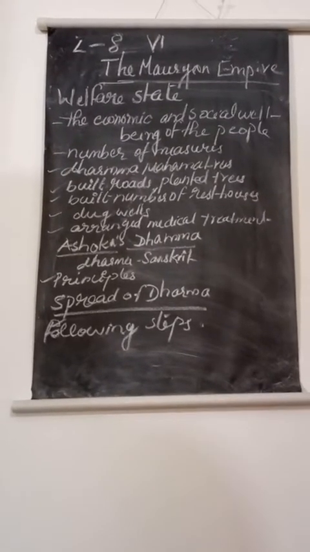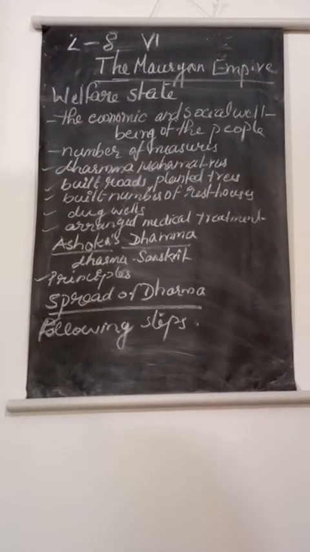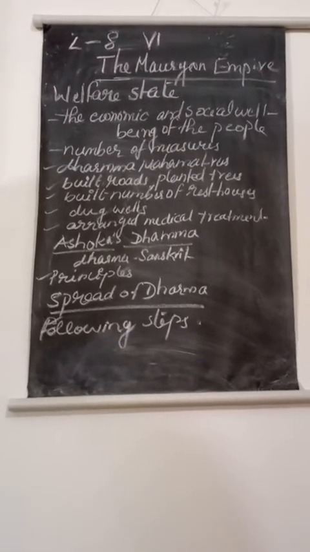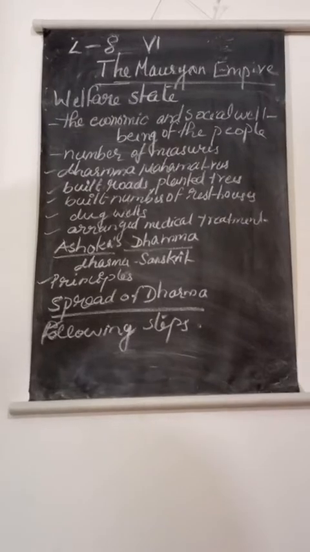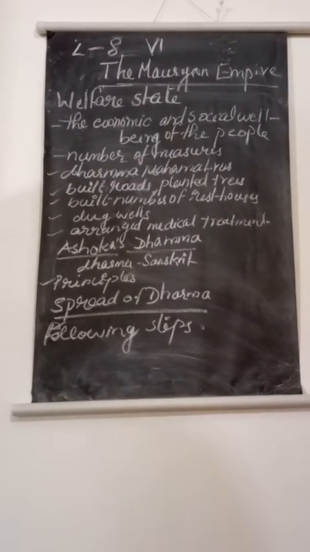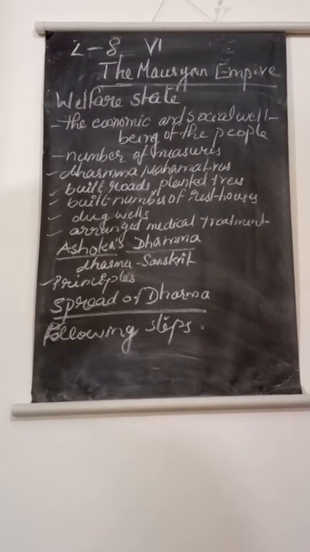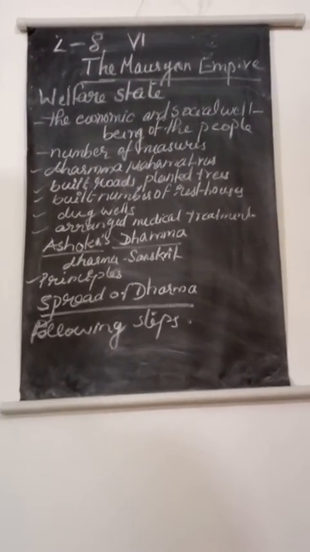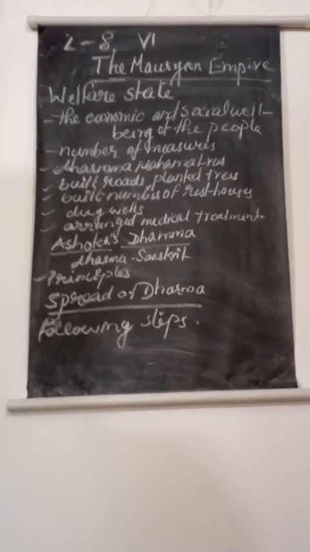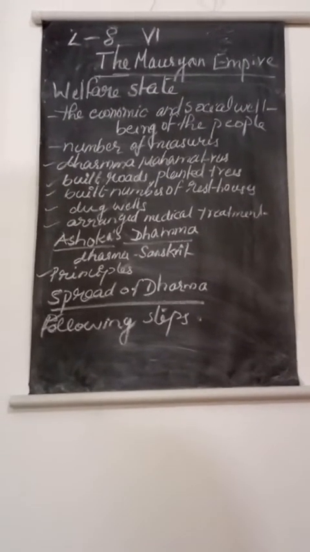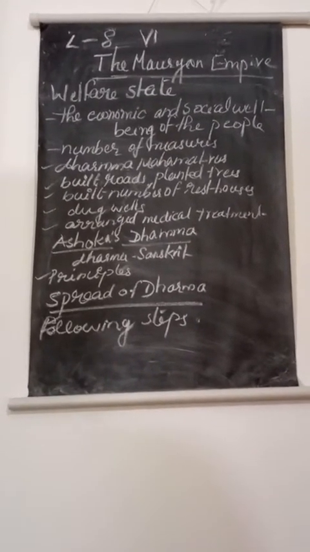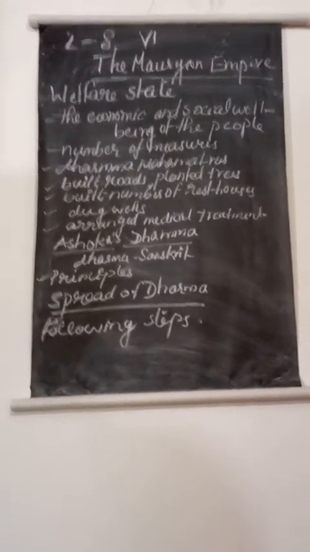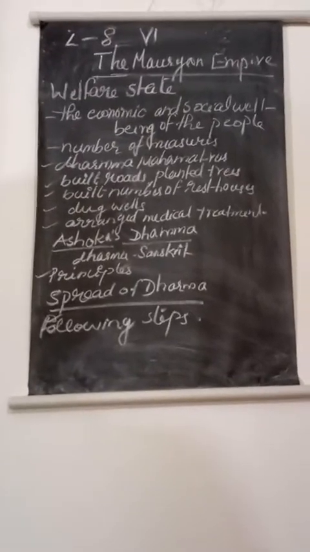Ashoka issued edicts in Prakrit on which the principles of Dhamma were engraved. Edicts means letters erected on stone pillars, and he spread these messages through these stone pillars. He sent missionaries to many countries like Afghanistan, Burma, that means modern Myanmar, Sri Lanka, etc. He sent his daughter, Sanghamitra, and his son, Mahendra, to Sri Lanka to spread Buddhism. That much importance he gave to spreading Buddhism.